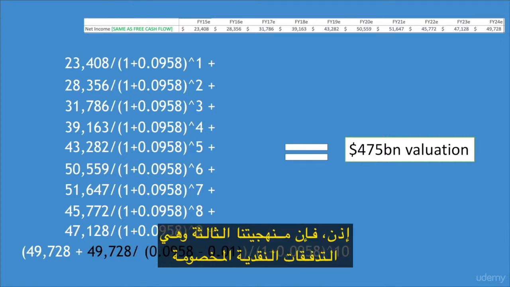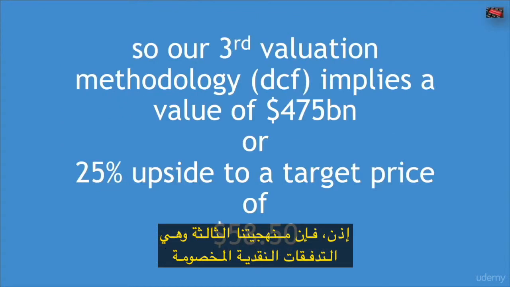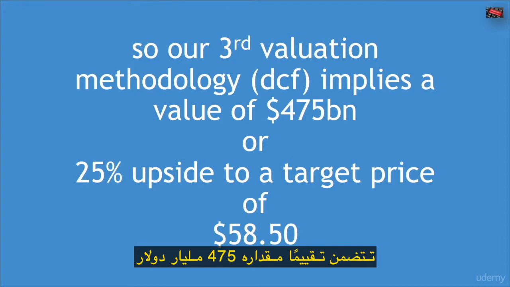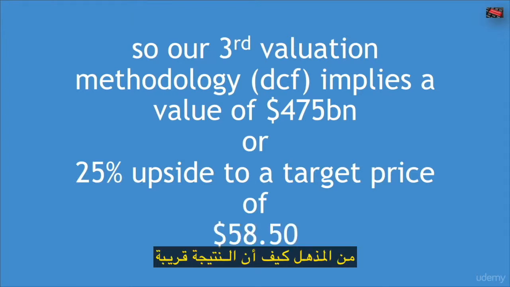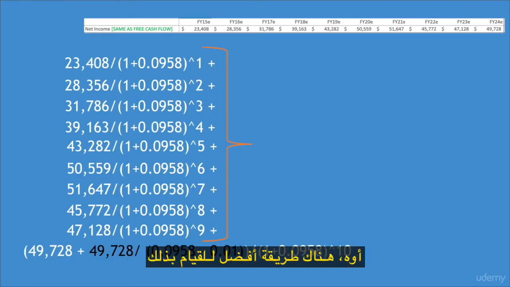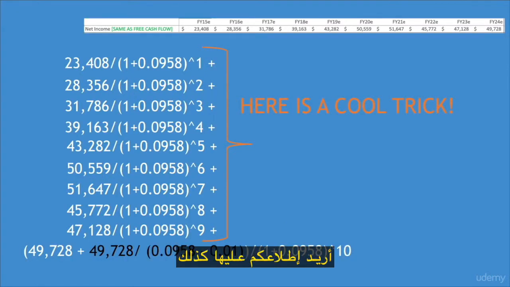So our third methodology, which is discounted cash flow, implies a valuation of $475 billion, or 25% upside to a target price of $58.50. It's amazing how close that was to my first methodology, despite all those inputs. Okay, anyway, so there's a better way to do this. I want to show this to you too. This is a real cool trick.